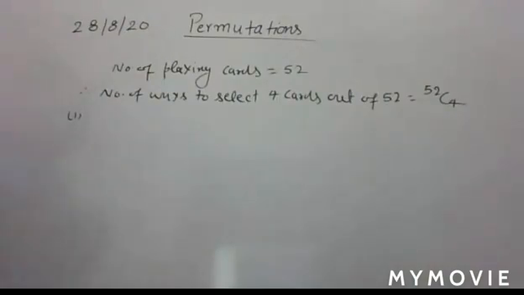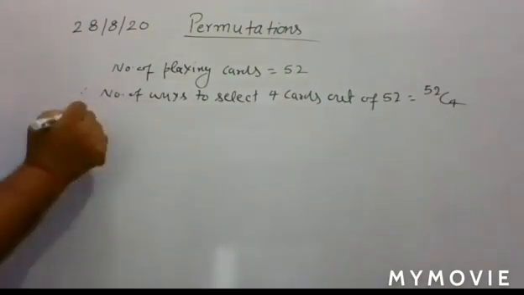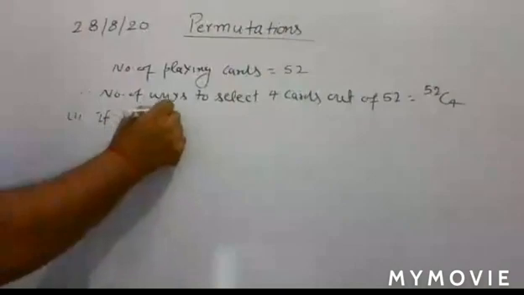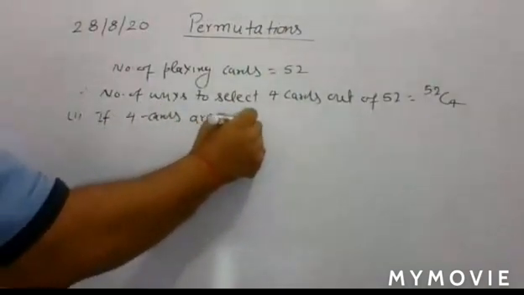In a suit there are 13 cards, and 4 suits are there. In between each of the elements we use the word or. When the word or is there between two events, you have to take the sum of all those possibilities. So here your question is 4 cards are of the same suit.